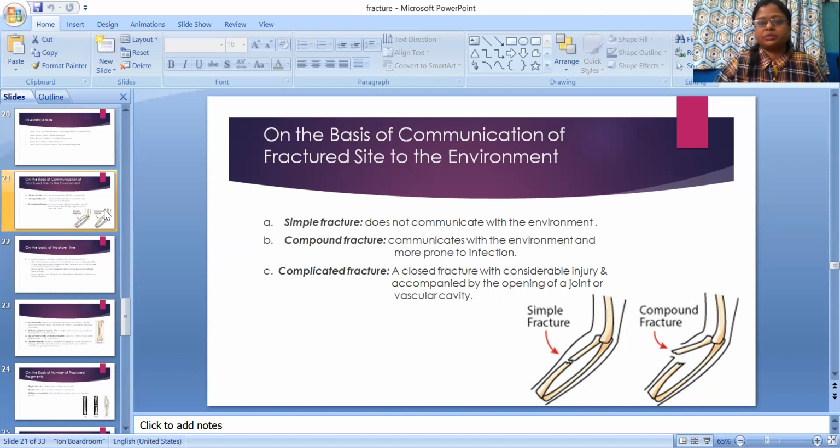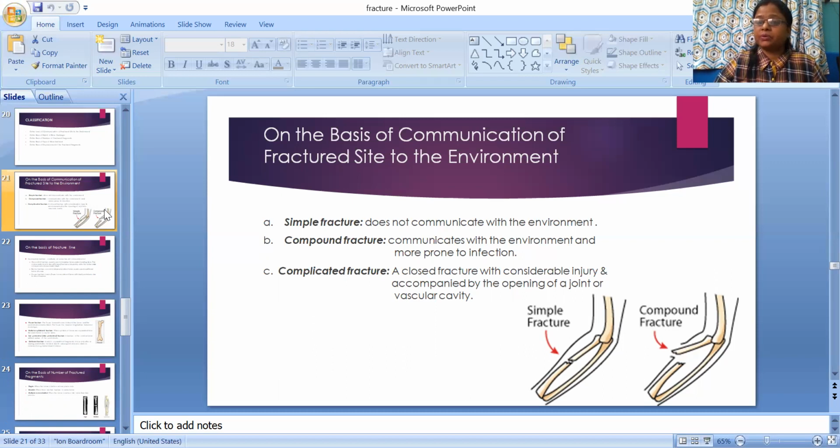In case of simple fracture, it does not communicate with the environment. That means the skin is not broken in this condition. Without skin break, bone can't communicate with the environment. That is simple fracture.